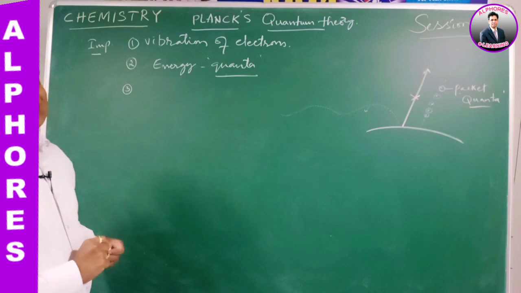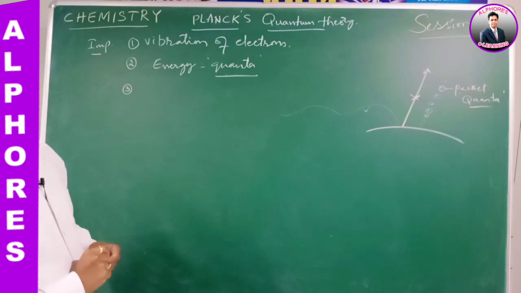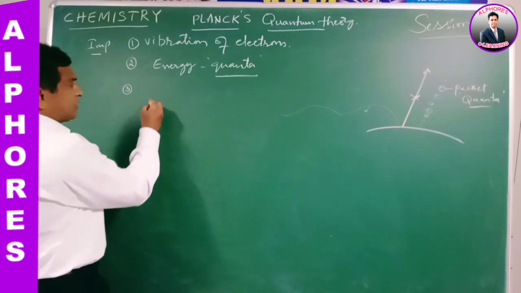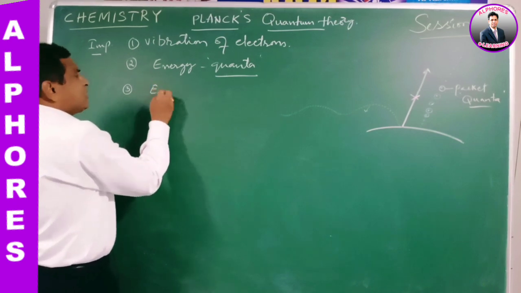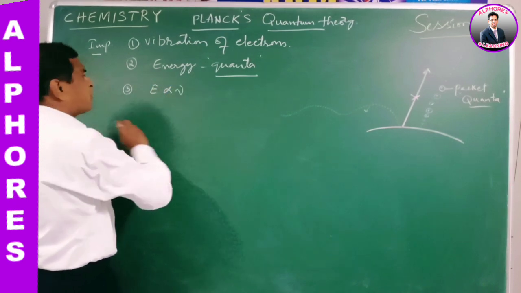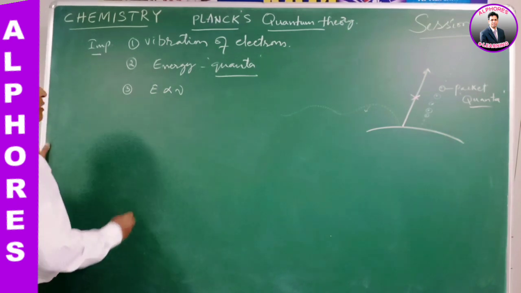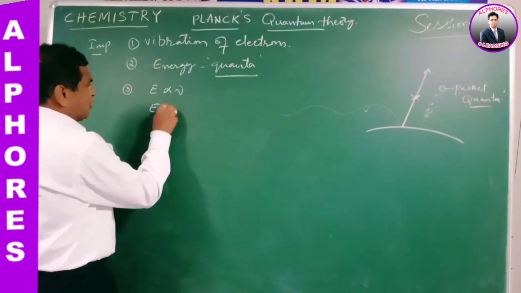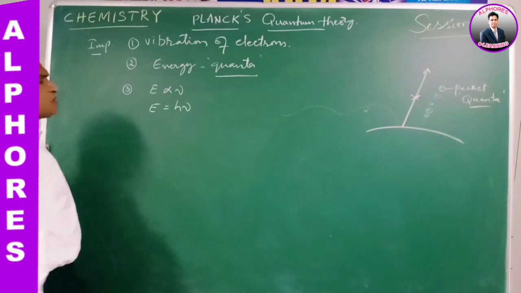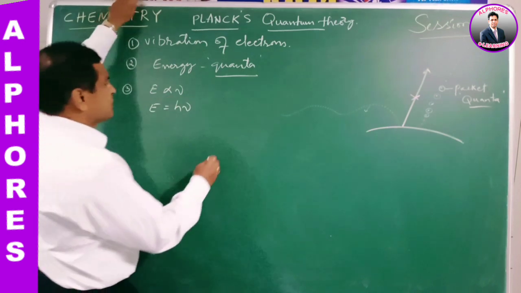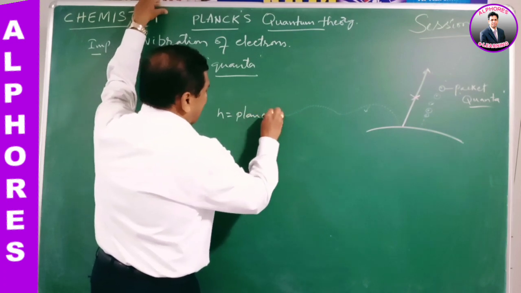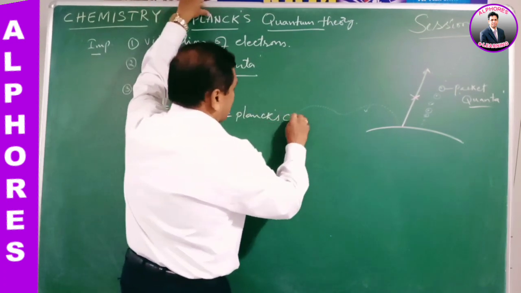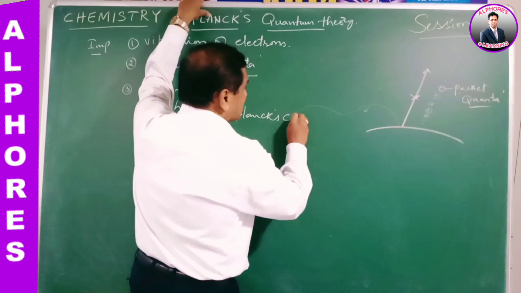The emission radiation energy is directly proportional to its frequency, or E is equal to h nu. E is equal to h nu, where h is equal to Planck's constant.